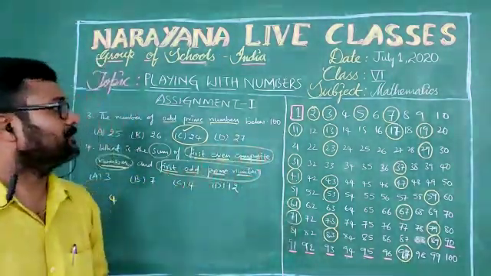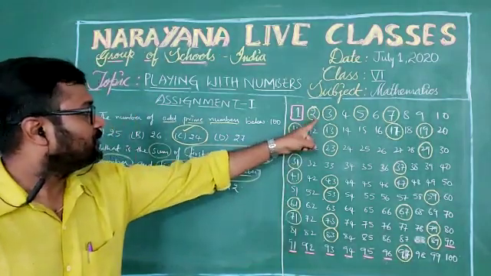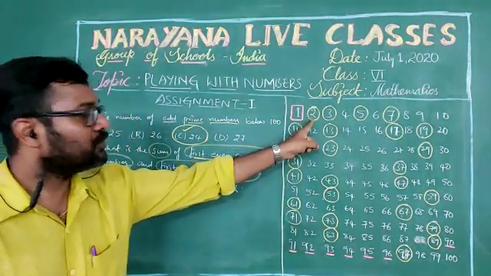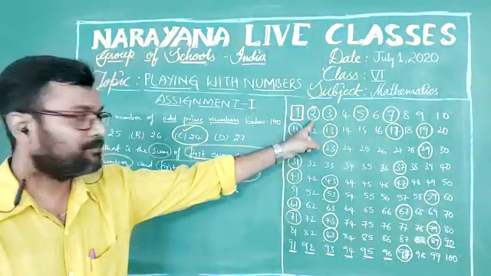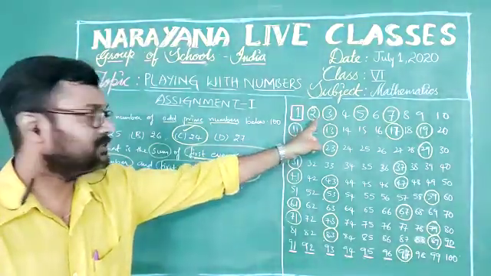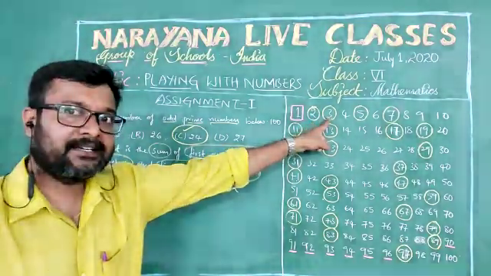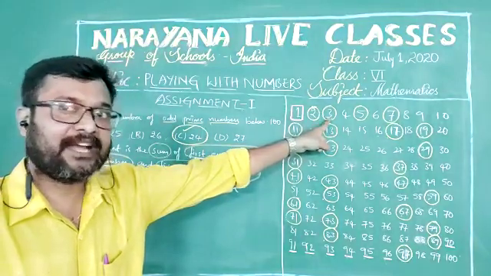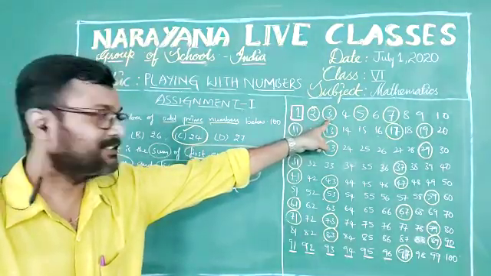And the first odd prime number. See here, check it. 2 is an even number and prime number, so it won't be counted. So 3 is odd and also a prime number, isn't it?